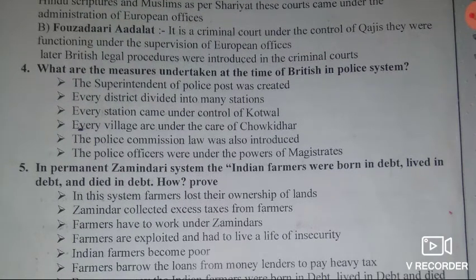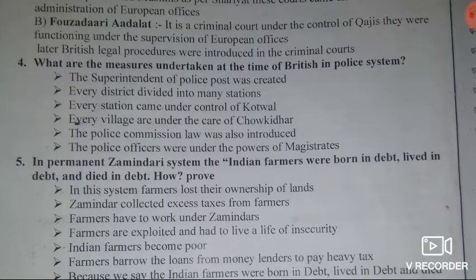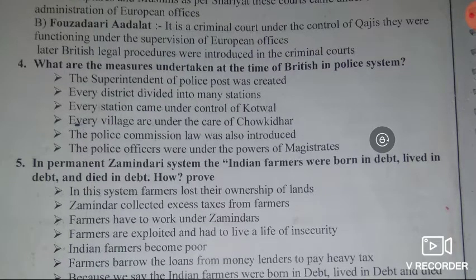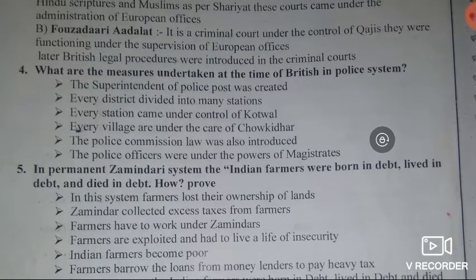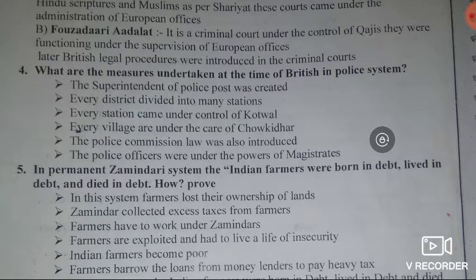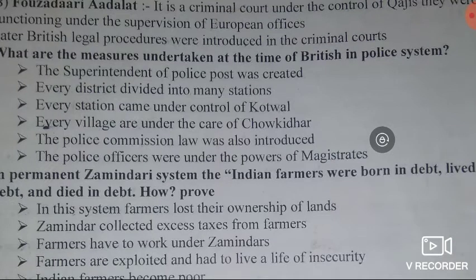Then, let's move on. The fourth question. What were the measures undertaken by the British in the police system? Answer. See here, dear students, Lord Cornwallis implemented an efficient police system in India for the first time.